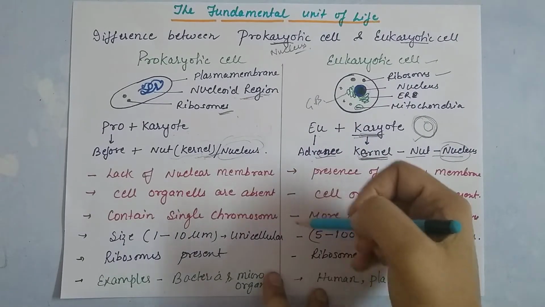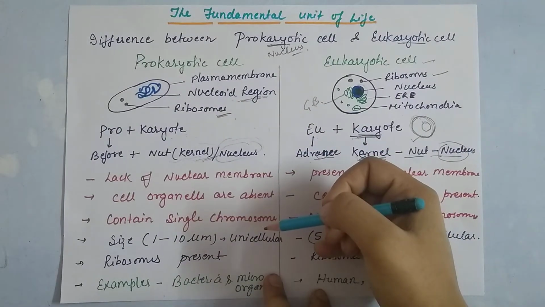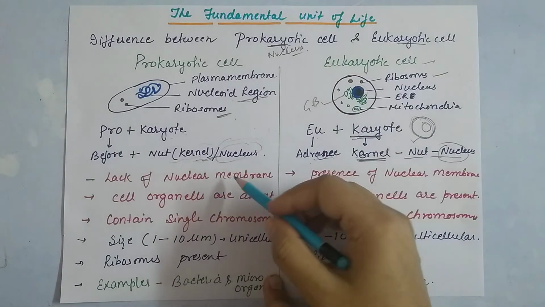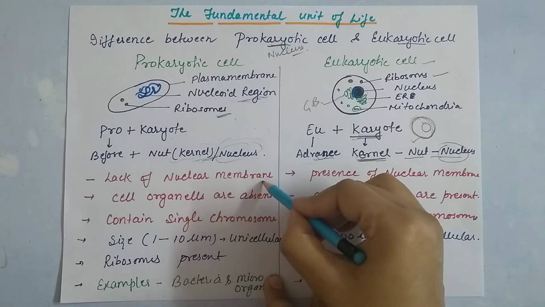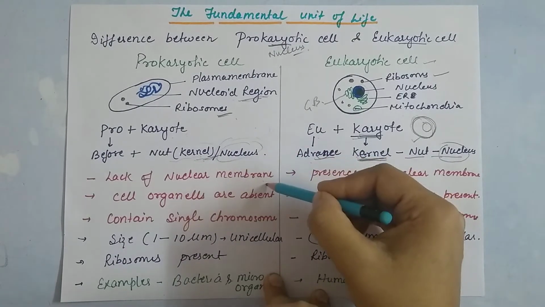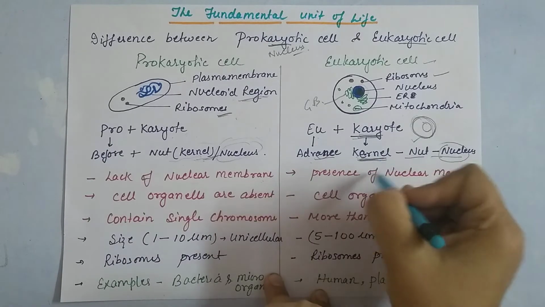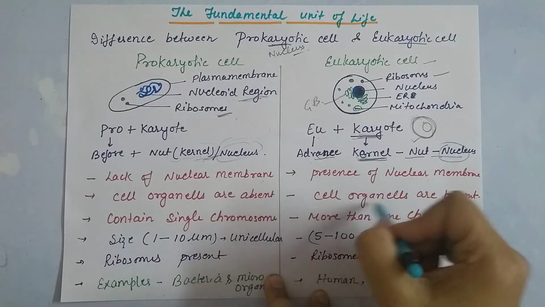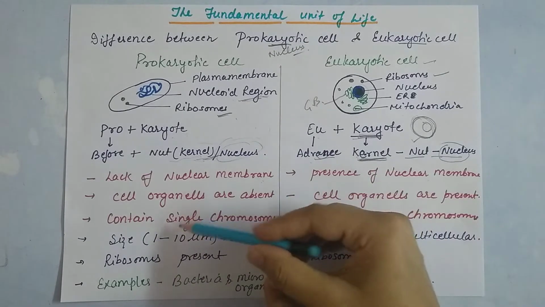So let's see more differences. Here I listed some important differences. Prokaryotes lack a nuclear membrane, as we already discussed, while eukaryotes have a nuclear membrane. In prokaryotes cell organelles are absent, while in eukaryotes they are present.